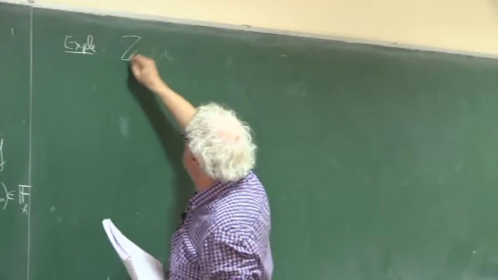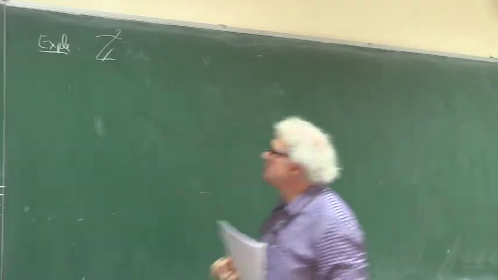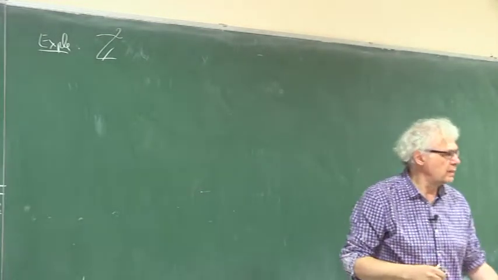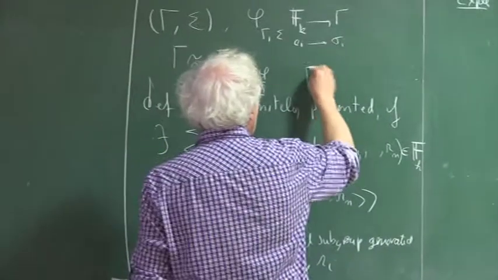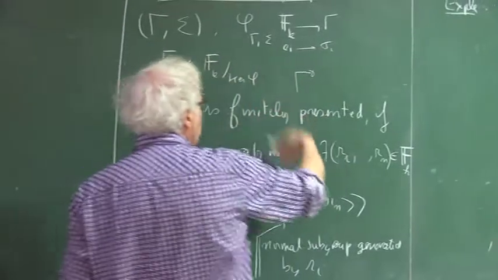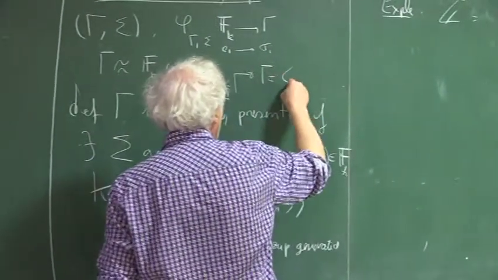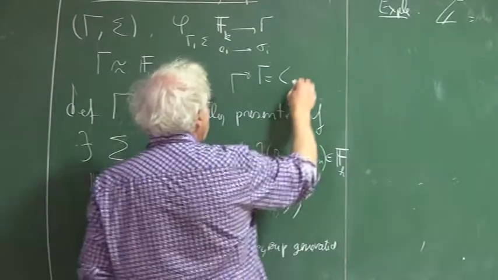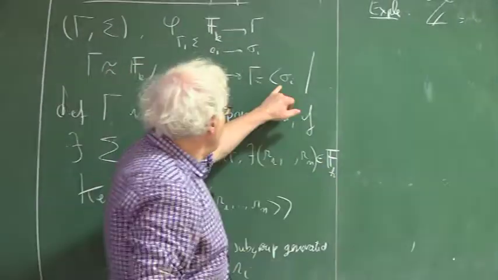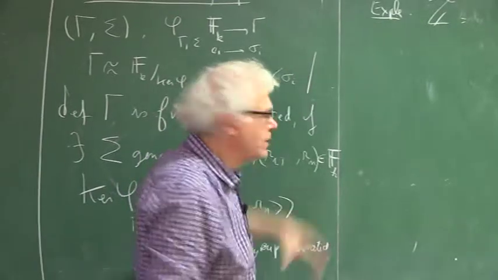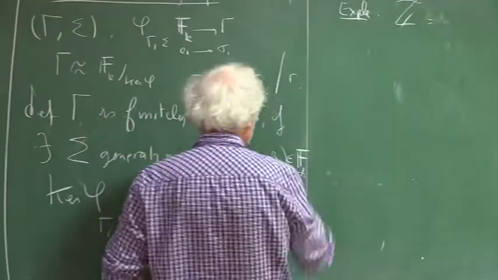You certainly know examples of finitely presented groups. For example, Z2, the abelian group in two generators. I should say that in this situation we sum up all this information by saying that gamma is equal to the set of generators sigma with the relations R_i. So you list the collection of generators and the collection of relations.